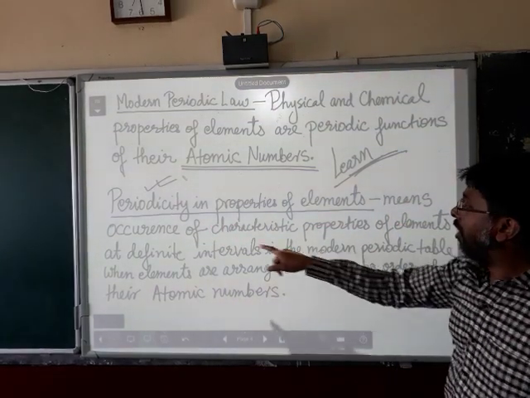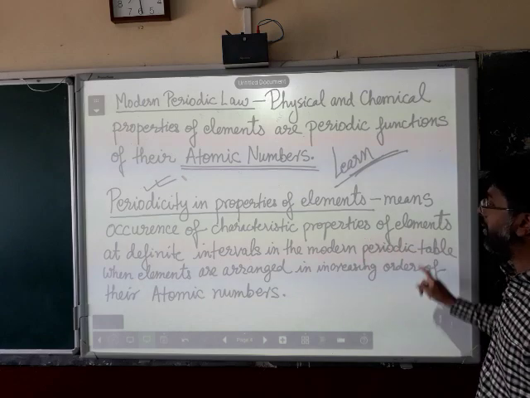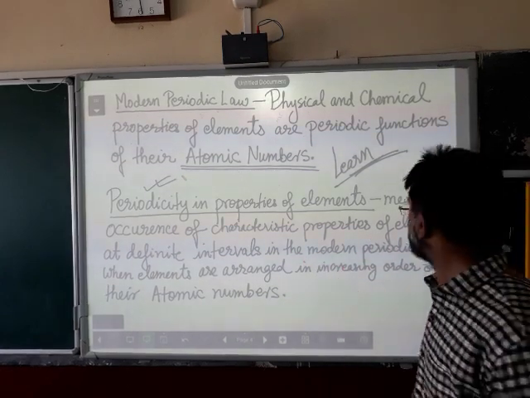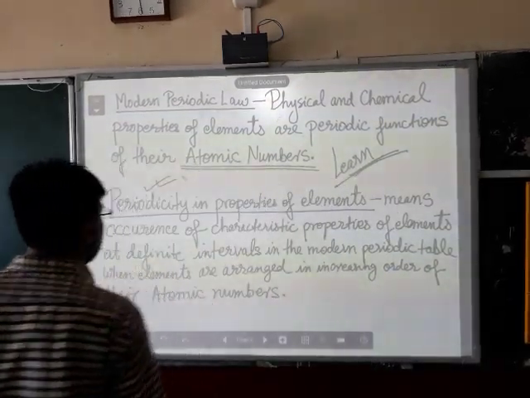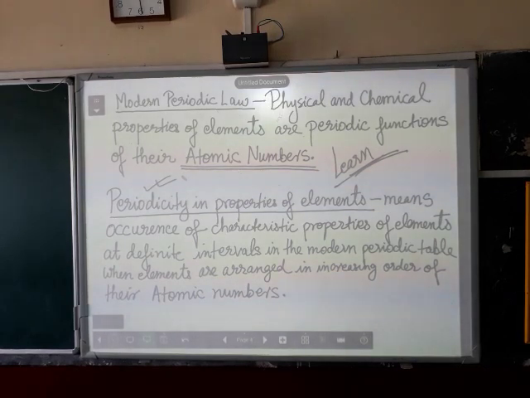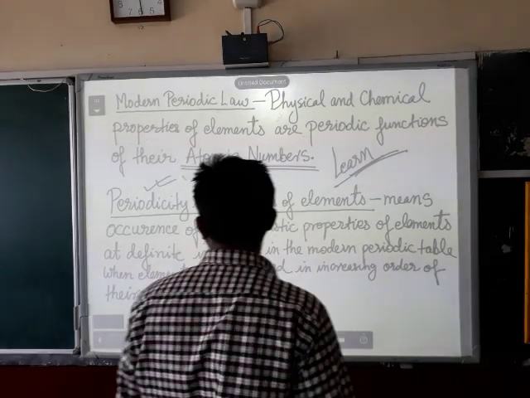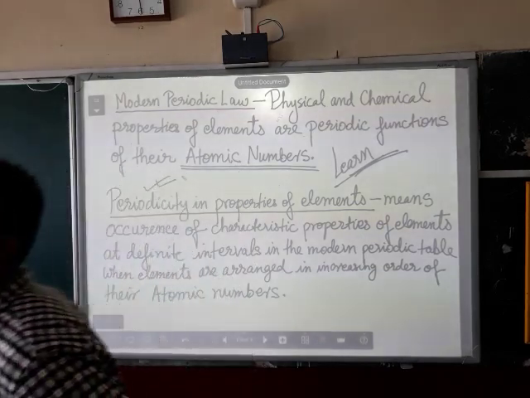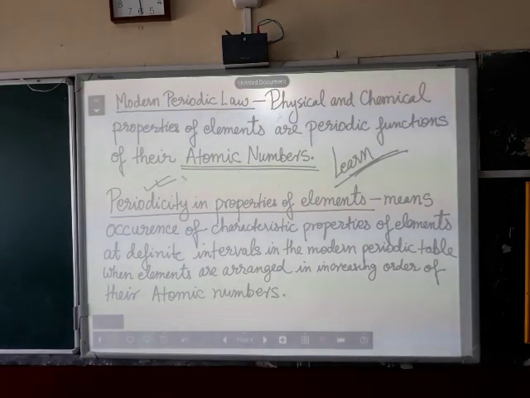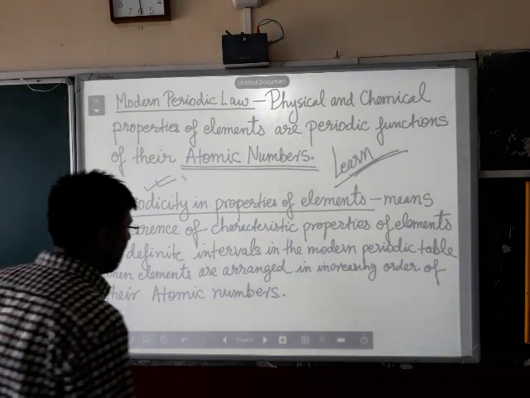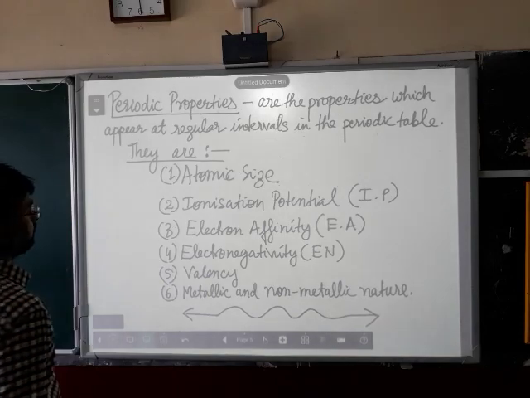It means occurrence of characteristic properties of elements at definite intervals in the modern periodic table when elements are arranged in increasing order of their atomic numbers. You must read this very carefully; the modern periodic law and periodicity in properties of elements are also mentioned in your ICSE class 10 textbooks. Okay, my dear students, let us move to the next slide of this video.